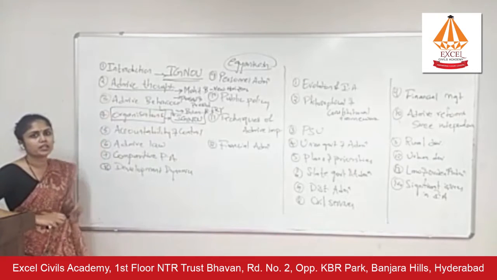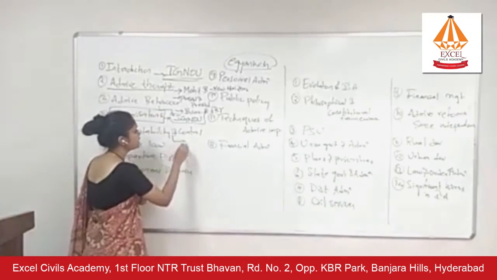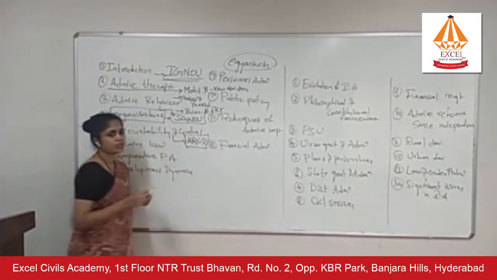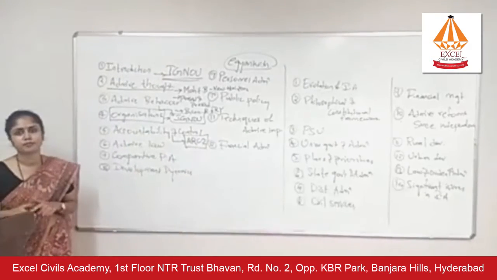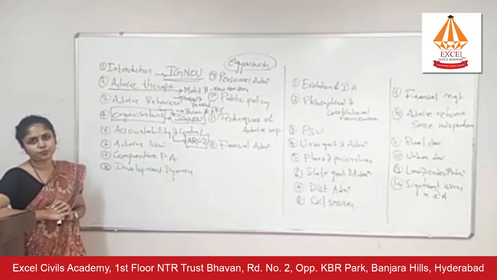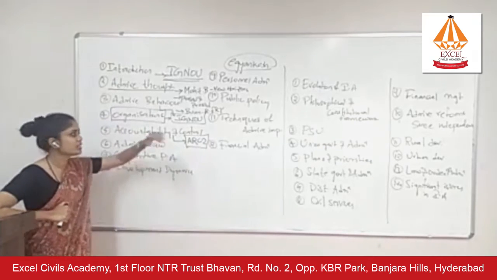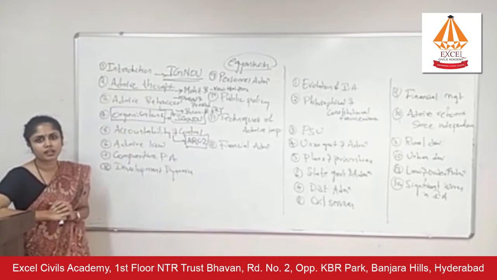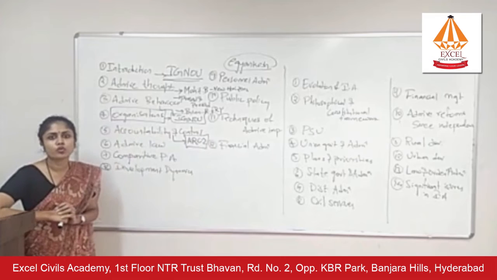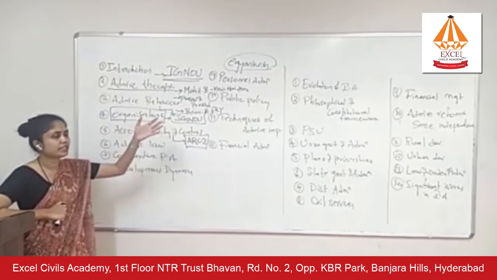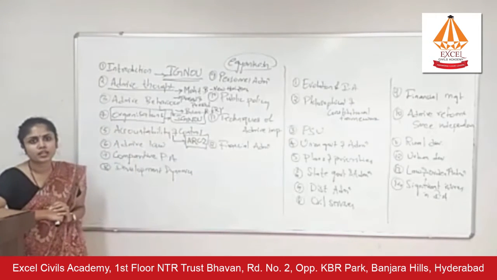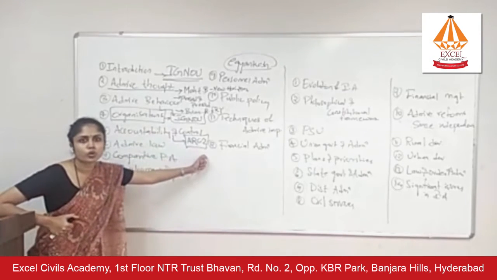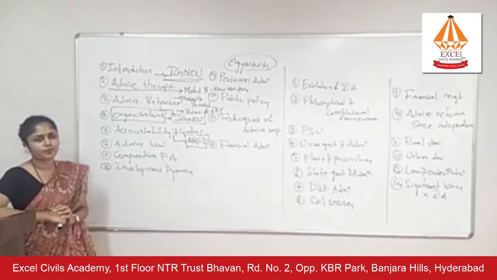Then chapter 5, accountability and control, you have to cover from ARC2 reports. Administrative Reforms Commission, ARC2. For public administration students, these reports are very, very important. There are in total 15 reports, but you do not need to go through all of them. I will tell you in this class which reports are important and for which chapters. So for accountability and control, go through ARC2.